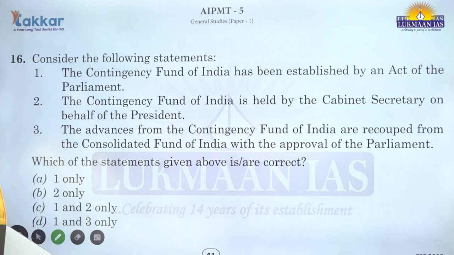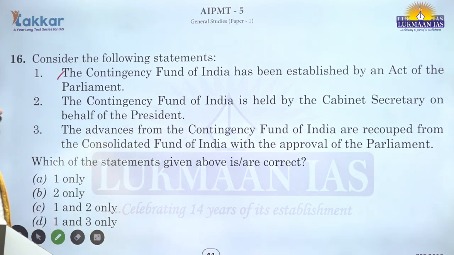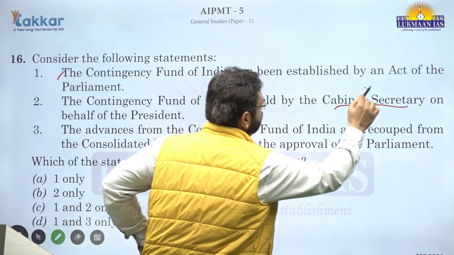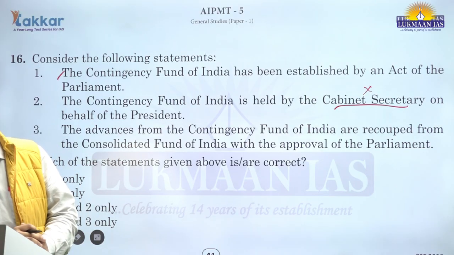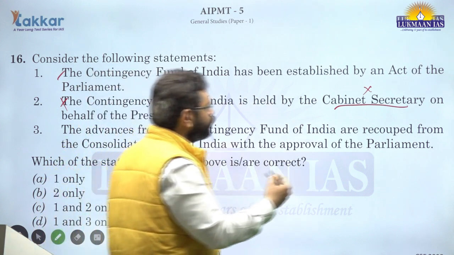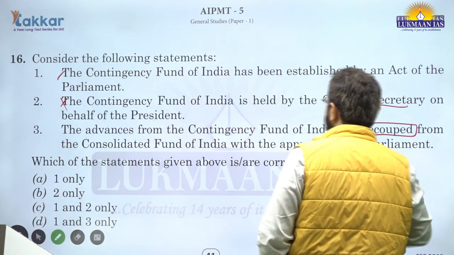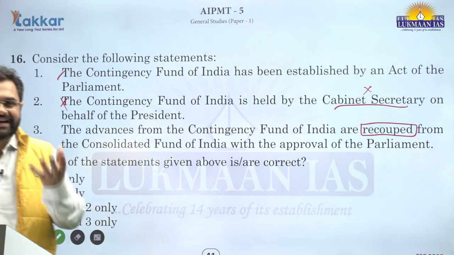Consider the following statements. The Contingency Fund of India has been established by an act of the Parliament. The Contingency Fund of India is held by the Cabinet Secretary on behalf of the President. That is incorrect. It is held by the Secretary to the Government of India, Ministry of Finance, Department of Economic Affairs, right? Very factual information. The advances from the Contingency Fund of India are recouped from the Consolidated Fund of India with the approval of the Parliament. Recouped, perhaps reappropriated, taken back, or extracted.